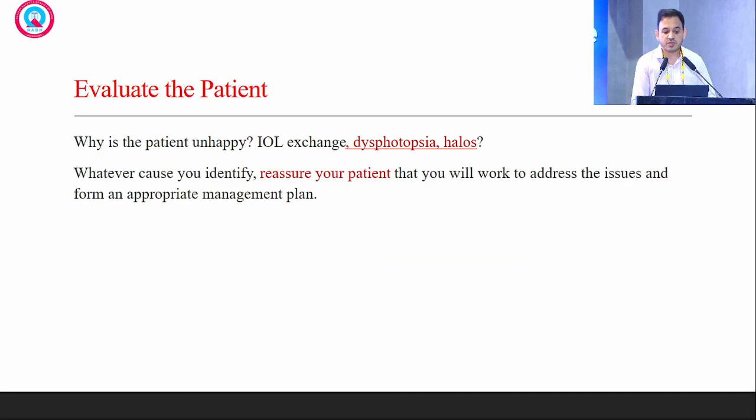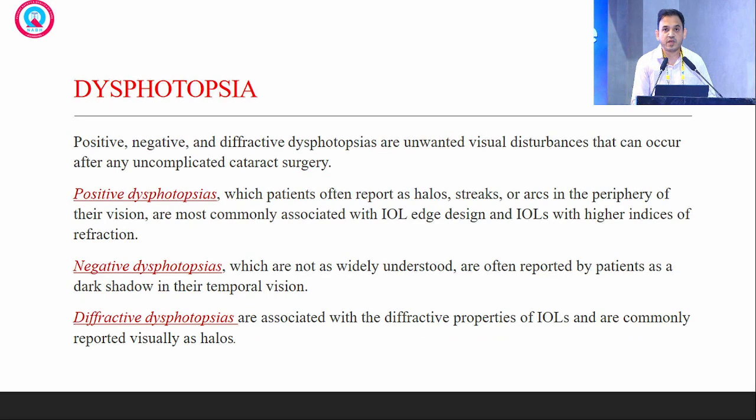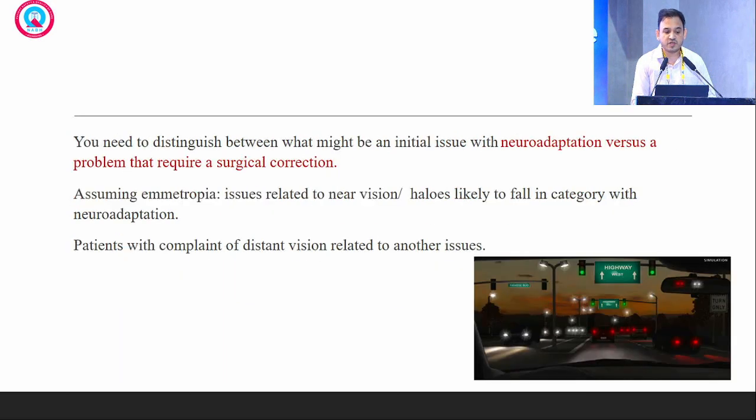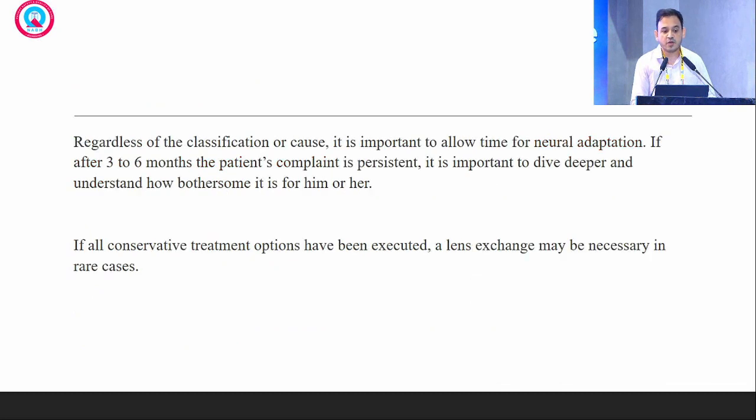Sometimes dysphotopsia, either positive or negative, causes frustration to the patient. So you have to choose between neuroadaptation versus a problem that requires surgical correction. Because in 3 to 6 months, neuroadaptation can lead to disappearance of this type of symptoms. But if even after 6 months the symptoms are persisting, then a lens exchange may be required in these patients.